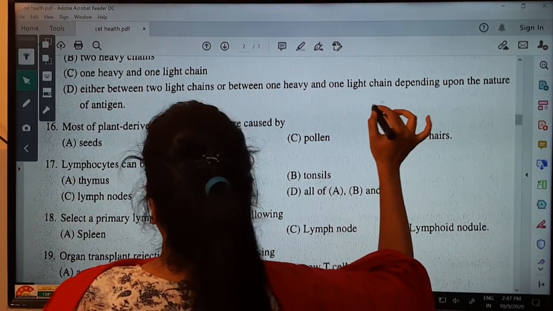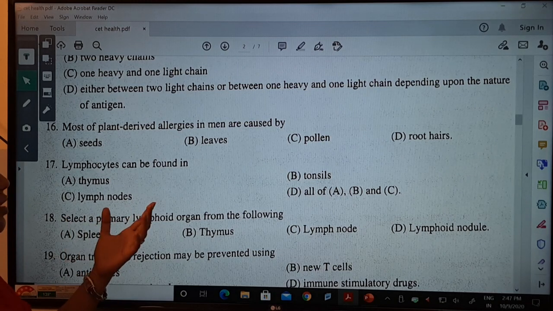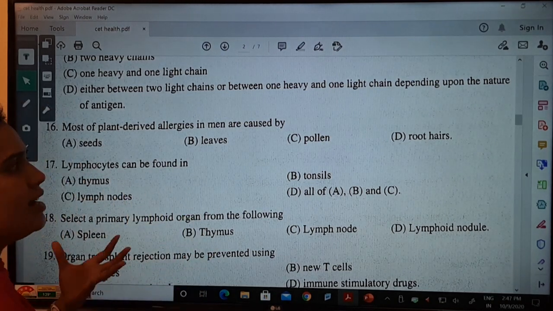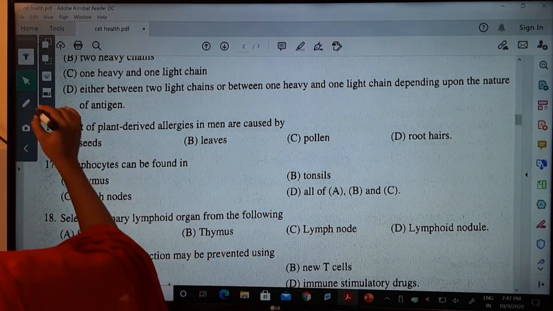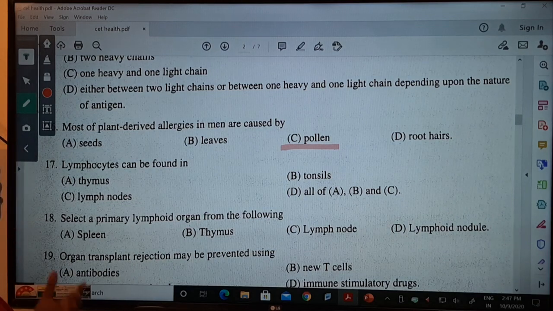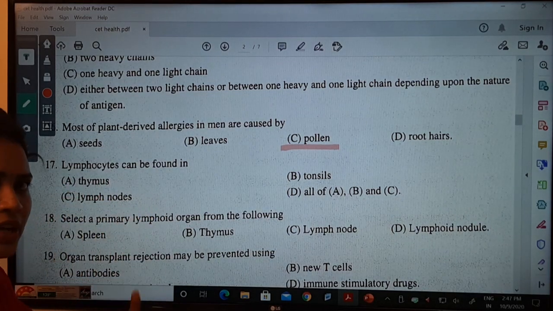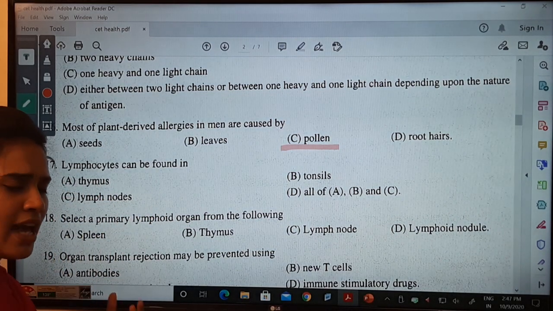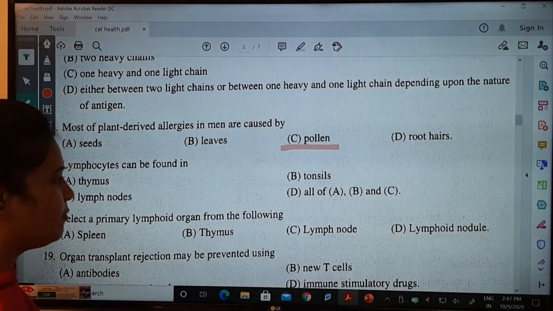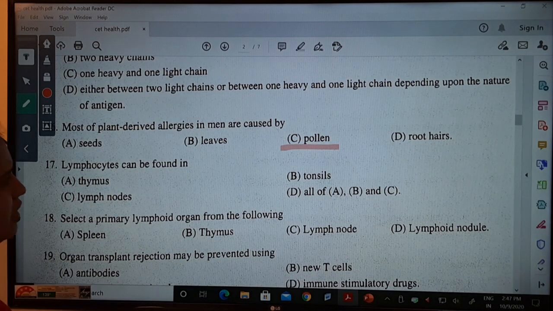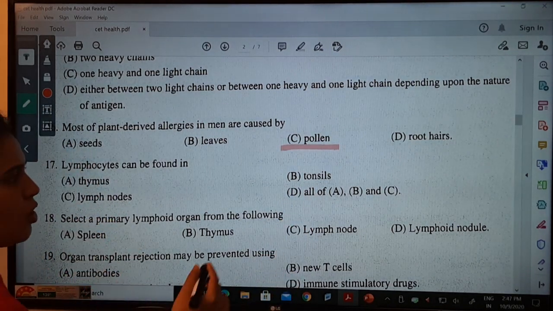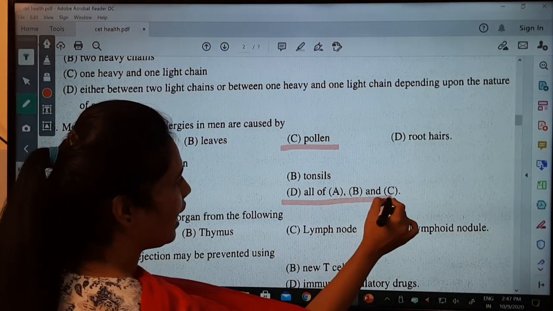Sixteenth one. Most plant-derived allergies in humans are caused by what? Those are nothing but pollen grains. Next, lymphocytes can be found in which organs? They are found in both the primary lymphoid organs as well as the secondary lymphoid organs. The thymus is a primary one, yes. Tonsils, yes. Lymph nodes, yes. So the answer will be all of A, B and C.